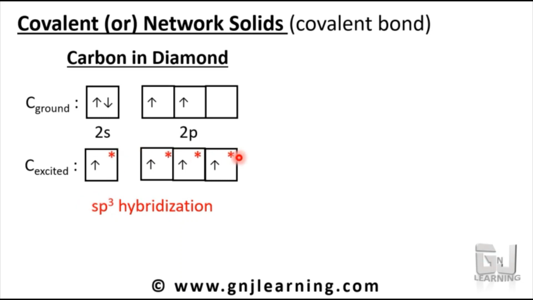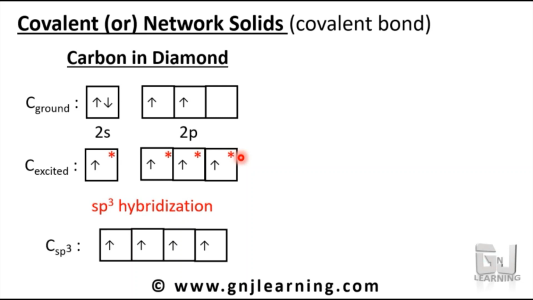All the sp3 hybridized orbitals will have the same energy. If there are 4 orbitals, how will they orient in space? They will orient tetrahedrally around the carbon atom. So we have the carbon atom in the center, oriented in 4 different directions, equally spaced, that is a tetrahedral structure.